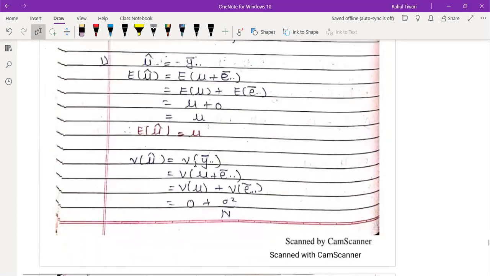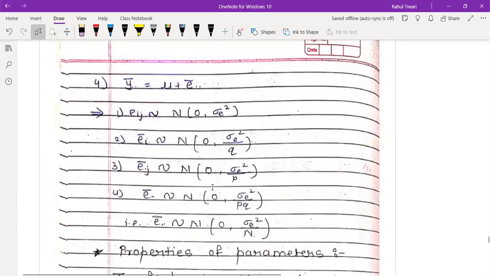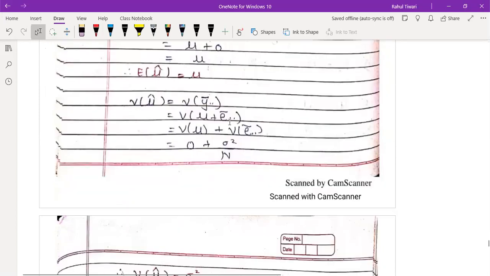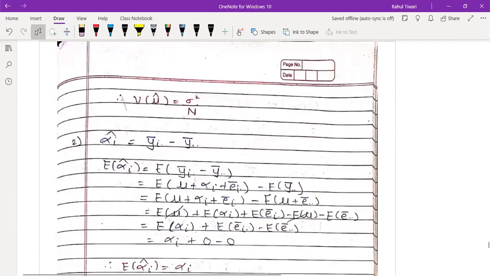Similarly, mu hat. What is the mu hat? Y bar dot dot. But what is your y bar dot dot? Mu plus E bar dot. Substitute here. Again, you get the value, because this is 0. Similarly, you can do it for alpha hat.